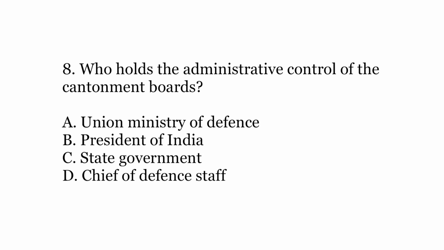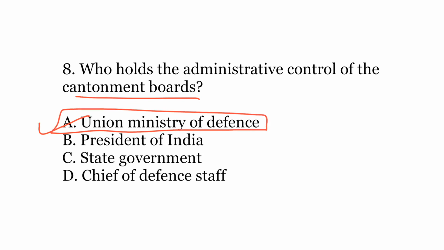Eighth question, who holds the administrative control of the cantonment boards? The options are A. Union Ministry of Defence, B. President of India, C. State Government, or D. Chief of Defence Staff. The correct answer is A. Union Ministry of Defence. So cantonment boards is also a type of urban local body.